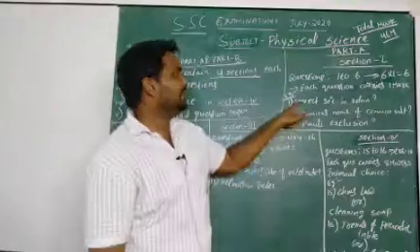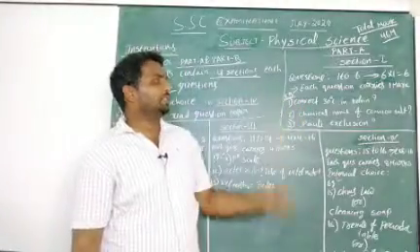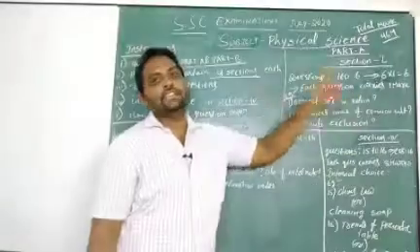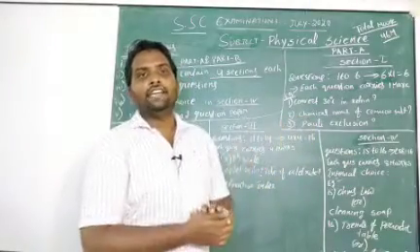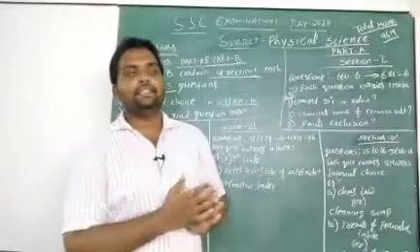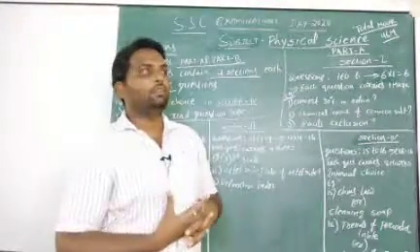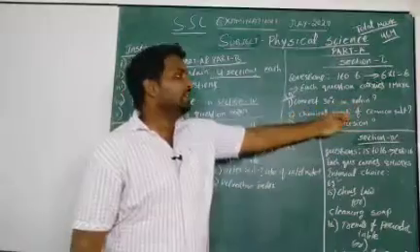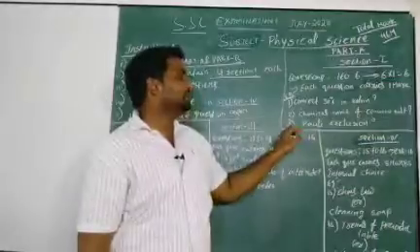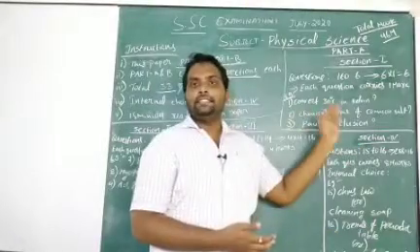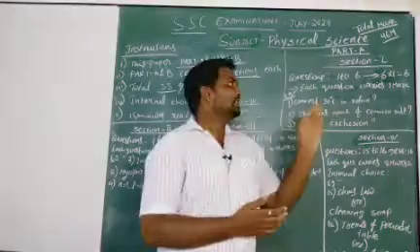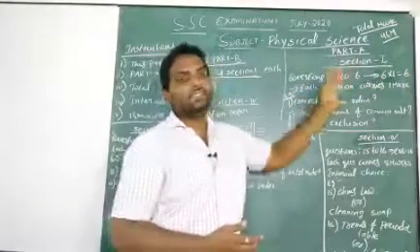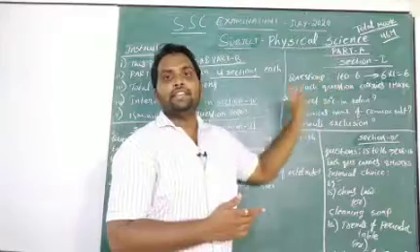For example, I wrote some questions here. These are 1 mark questions. Convert 30 degrees Celsius into Kelvin. That you know, we already have the formula: K equals degrees Celsius plus 273.15. The second question is the chemical name of common salt. And the third one is Pauli exclusion. You will get this type of questions in section 1. Again I am saying, in section 1 there are 6 questions, and each question contains 1 mark.